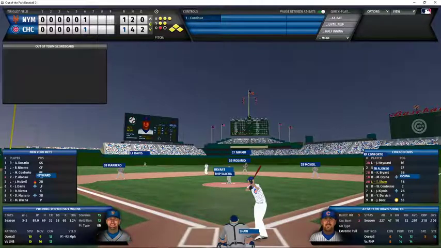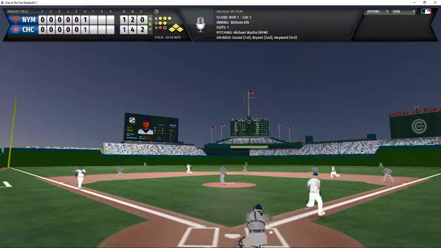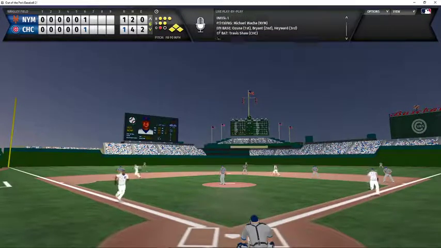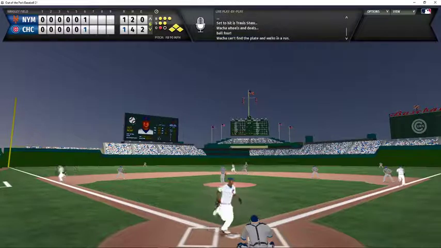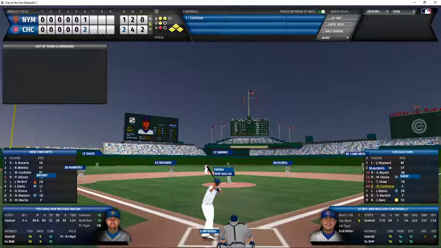Now Travis Shaw is going to bat. Bases still loaded. Another full count from Wacha. 1 out. And here comes the payoff pitch. Inside again, ball 4. Shaw draws the walk, forces in a second run. The Cubs have now taken the lead 2-1 in the bottom of the sixth inning. 4 walks for Wacha in this game. I think that would get Fozzie Bear very confused.